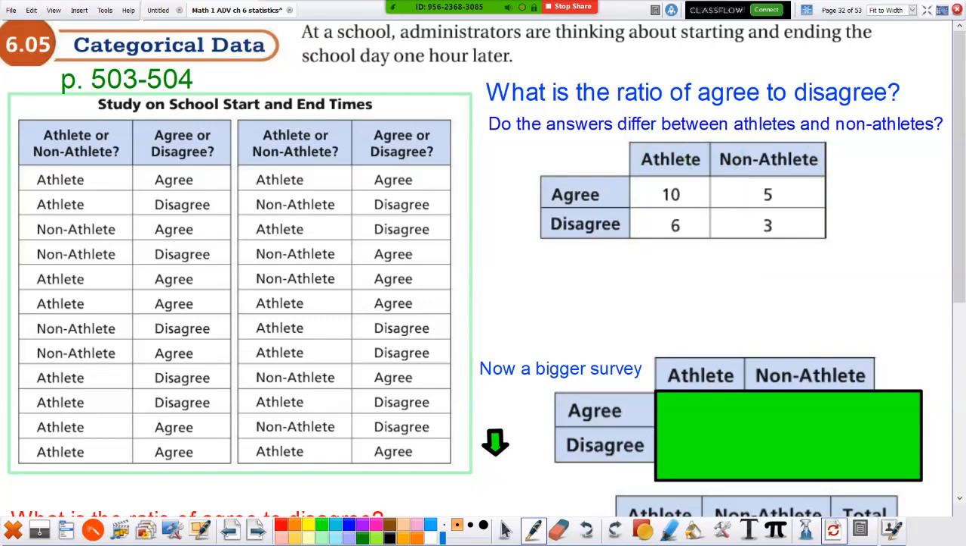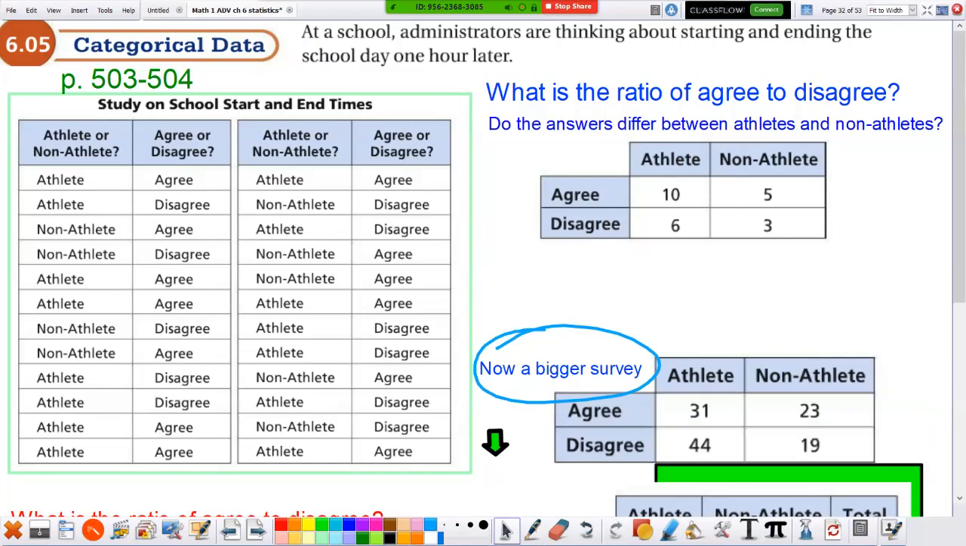So they said, well, we need to do a bigger survey. That's not enough. Let's ask more people. So now they asked a bigger group. Here's what they said. What do you think now? Is there a difference between athletes and non-athletes? Go ahead and pause the video, see what you think.